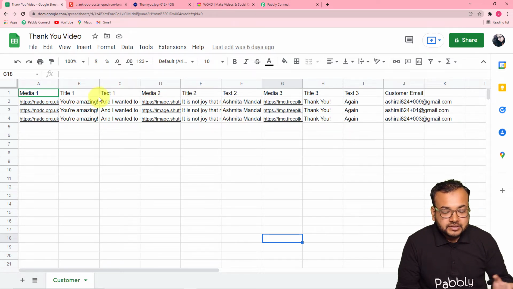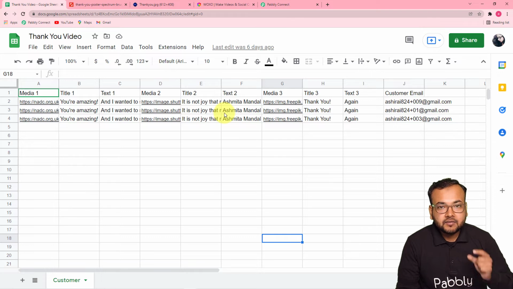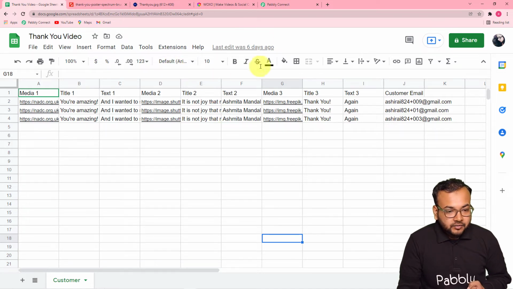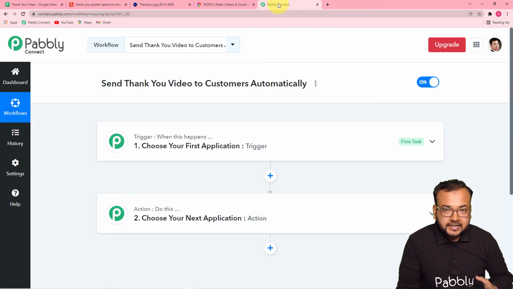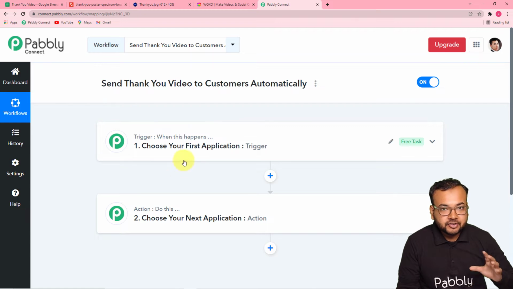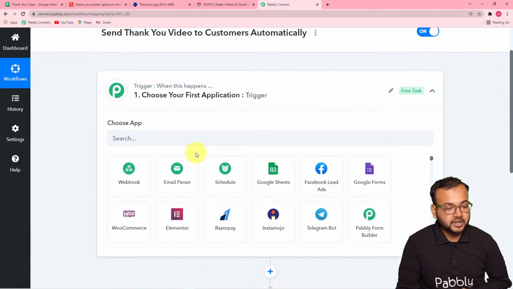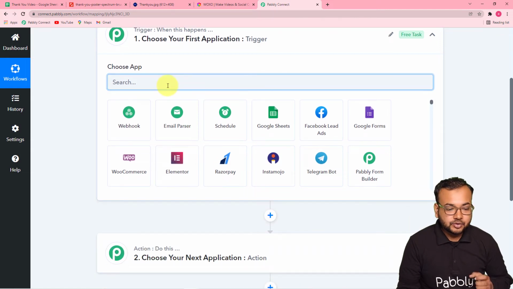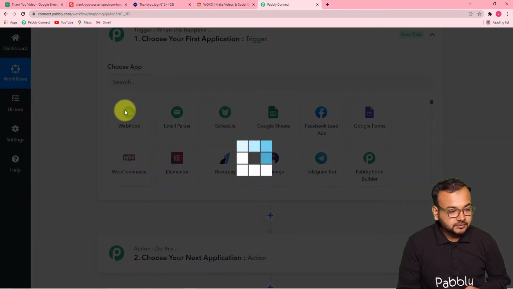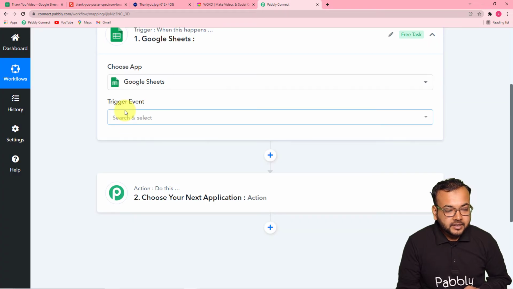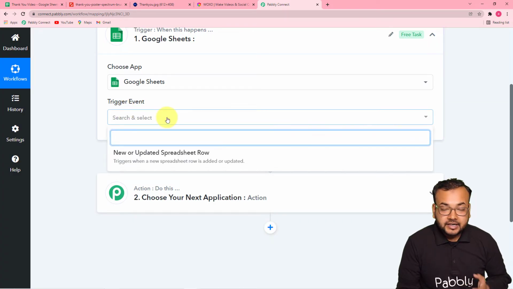So I'm going to use this sequence only to fill in the Voxo application so that we can create a video. Right, so first of all, we have to connect this spreadsheet here as a trigger application. Click here on this trigger window, and from this choose app field, you have to choose the Google Sheets application. Here it will provide you a trigger event, and the event would be a new